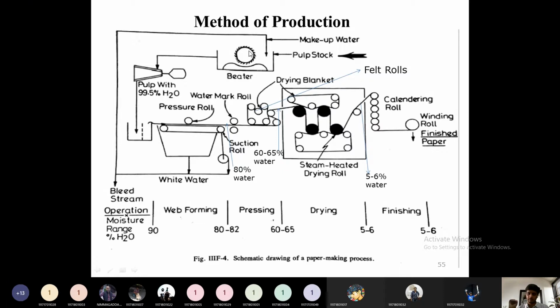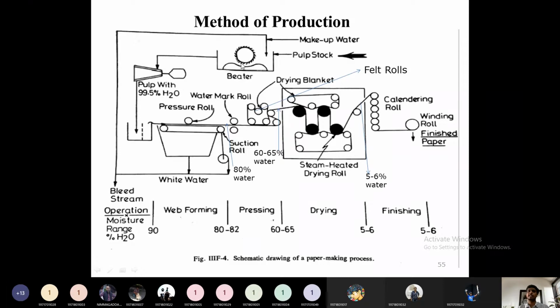In paper manufacturing, there are only two processes. One is the preparation of a fiber suspension. This beating or refining is called the preparation of fiber suspension. So this is one operation. The next one is the formation of the paper. Preparation of a fiber suspension is also called the beating or refining section.